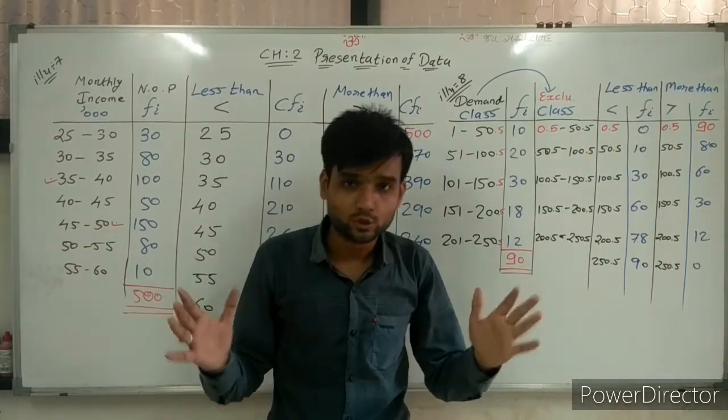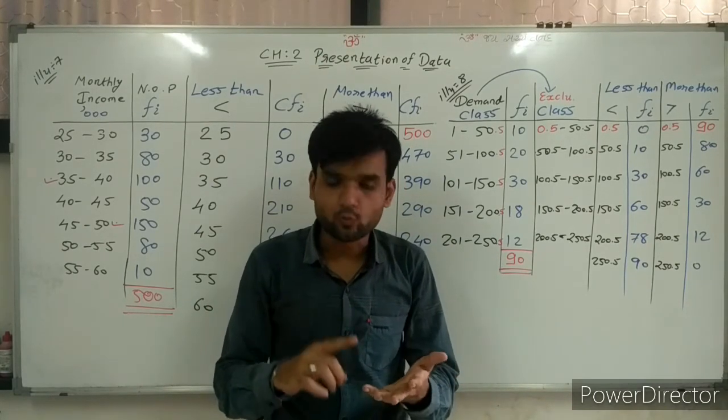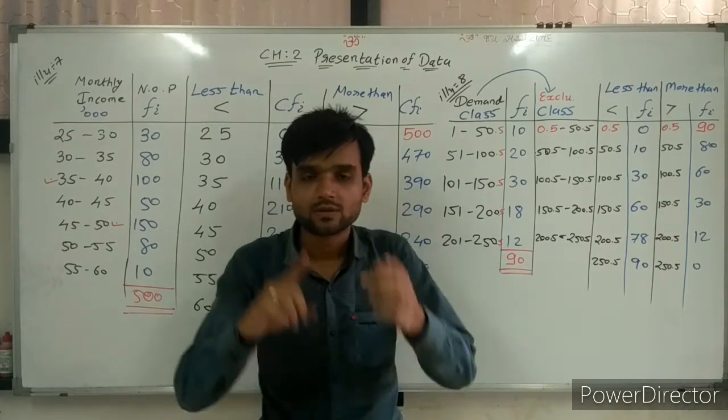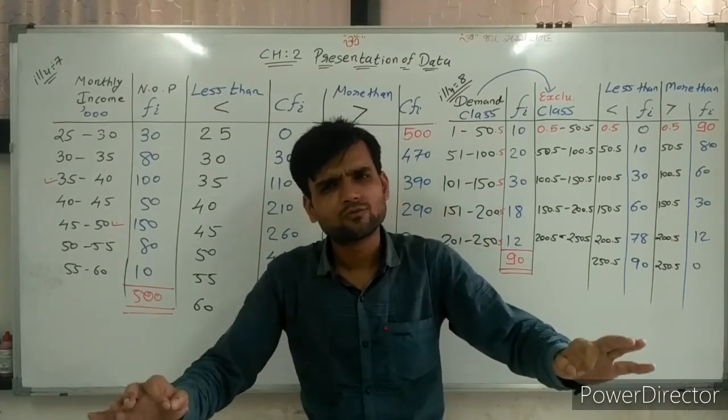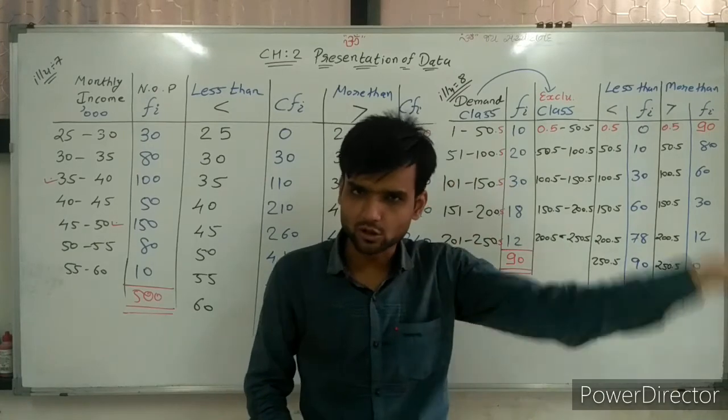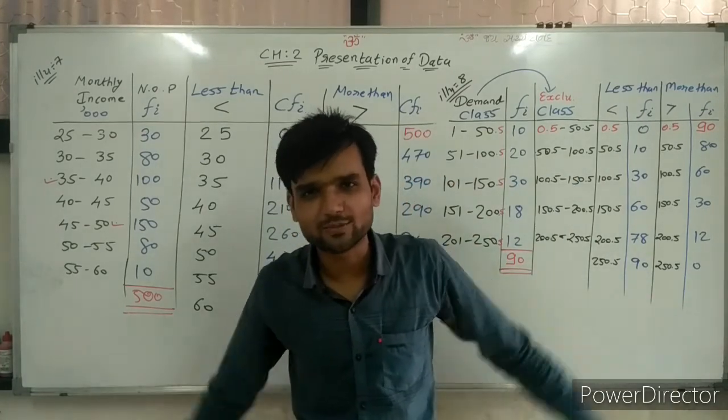So today, what is completed? Less than and more than frequency distribution of any type of distribution. Discrete, that is also complete. Continuous, that is also complete.